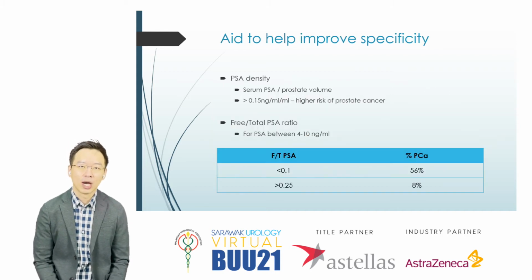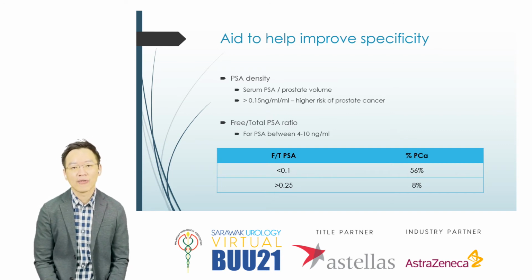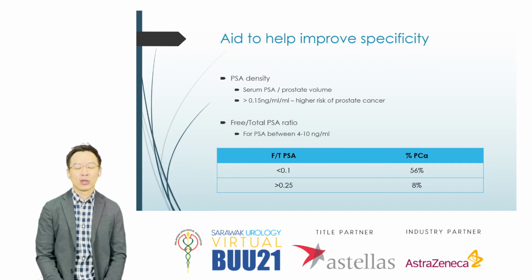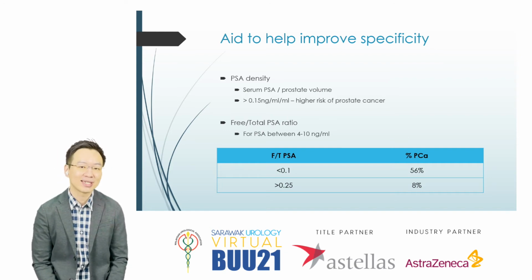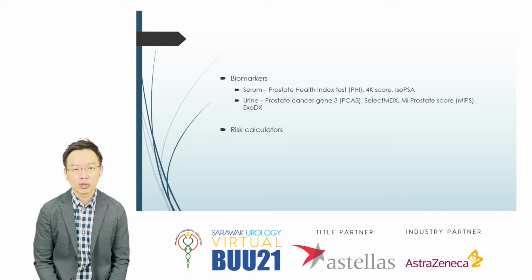There are some aids to help us improve the specificity for prostate cancer diagnosis based on PSA. One of them would be PSA density, where we divide the PSA by their prostate volume. So anything more than 0.15 nanogram per ml, the higher risk of prostate cancer. If the PSA level falls between 4 to 10, we can also use the free to total PSA ratio, where anything less than 0.1 has 56% increased risk of prostate cancer compared to those with more than 0.25.